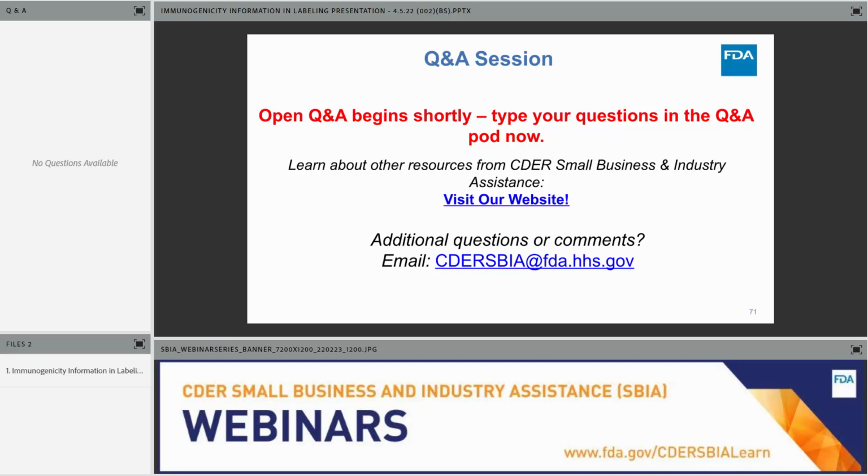We have a 2018 biosimilar labeling guidance that describes how to incorporate information in biosimilar labeling, and it essentially states that the biosimilar labeling mirrors the reference product labeling, except for nomenclature differences, or if the biosimilar is approved for less than all the conditions of use of the reference product.